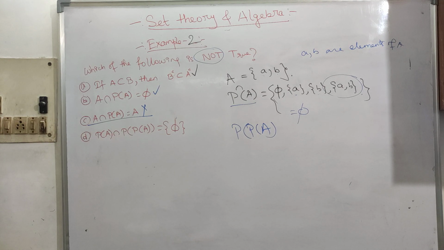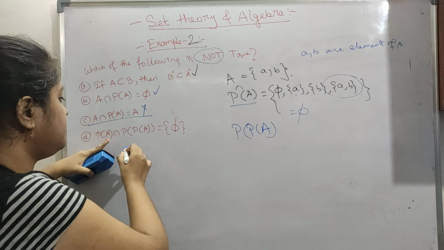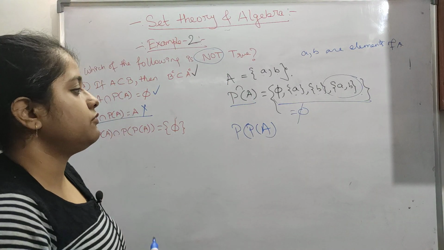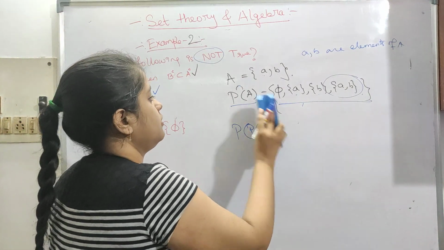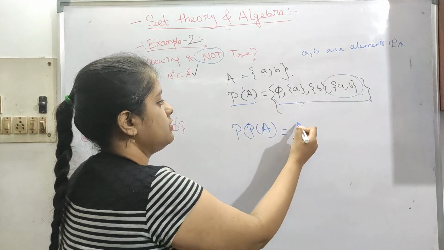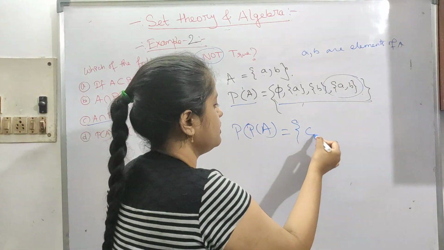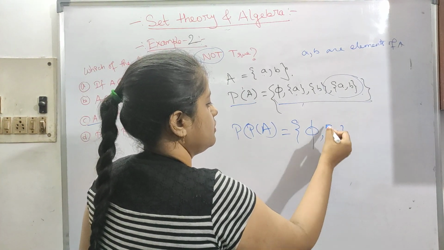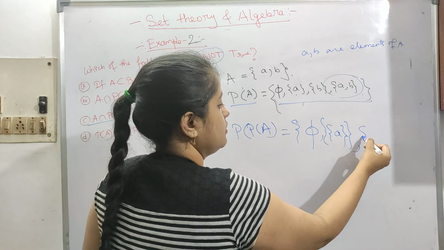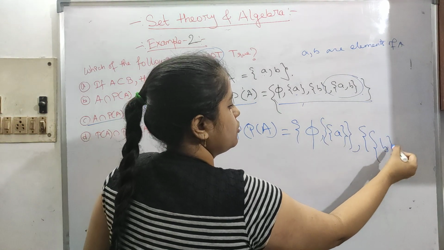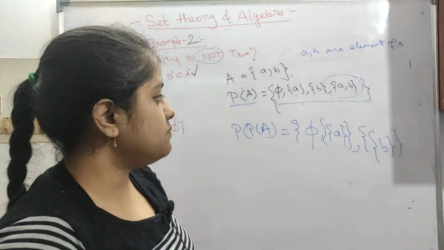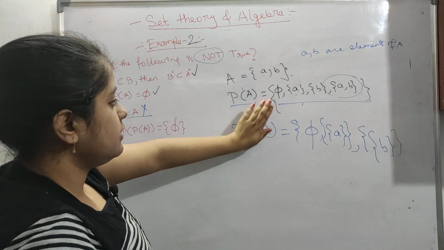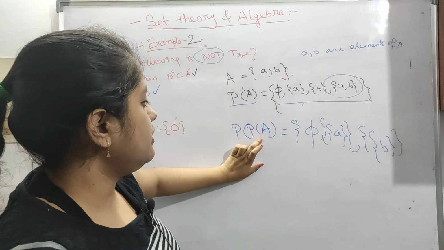So now here, P(A) intersection P(B) means power set of all this. Okay, so power set of all this we have to see. Now let's see. First will be the trivial one, which will always be the null set, and then the set of this. Why am I putting two braces?